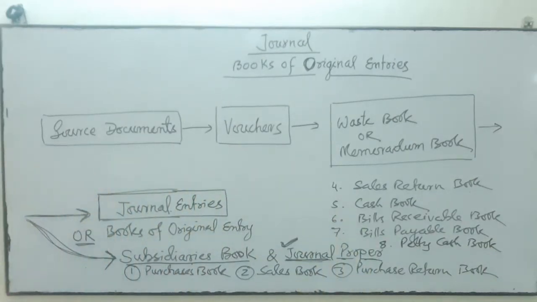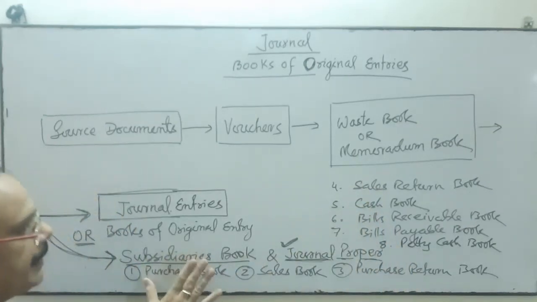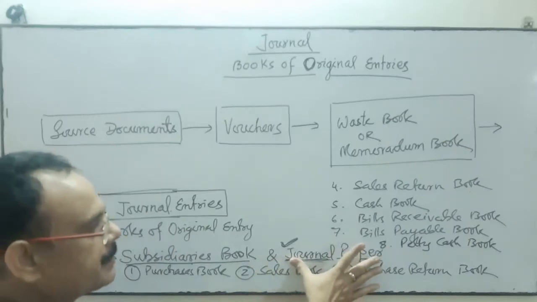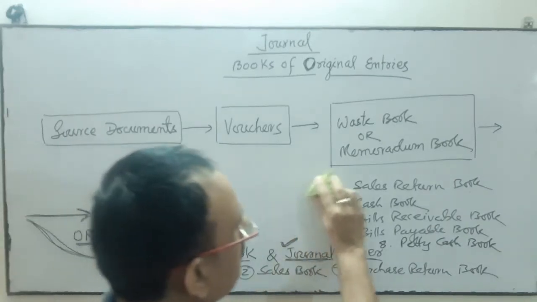So that is 8 books. The transaction which does not fit in any of these books will be recorded in the journal proper separately. Is it clear? So we record the transaction this way.